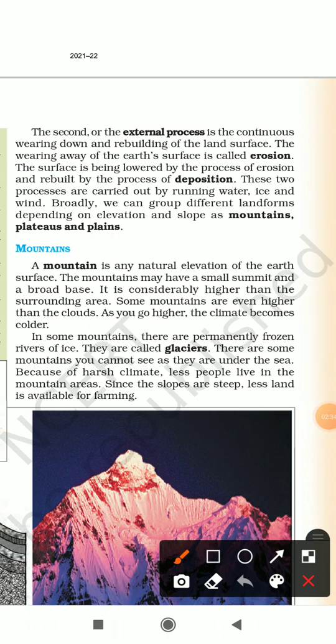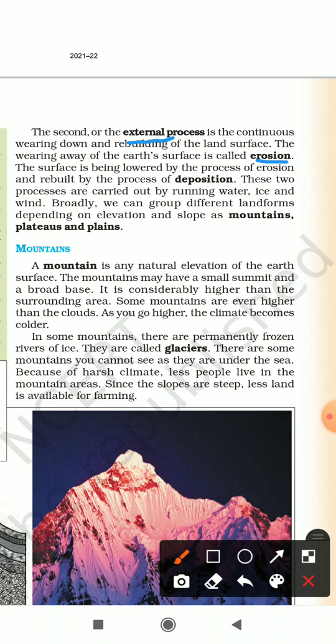Now, after the internal process, or the activities going on inside the earth, we have external processes also. External means happening outside. The external process is the continuous wearing down and rebuilding of the land surface. The wearing away of land surface is called erosion.